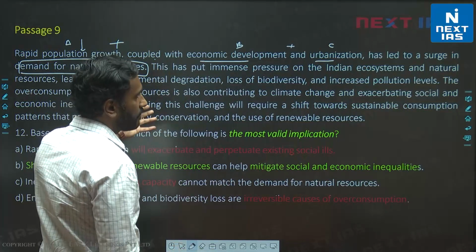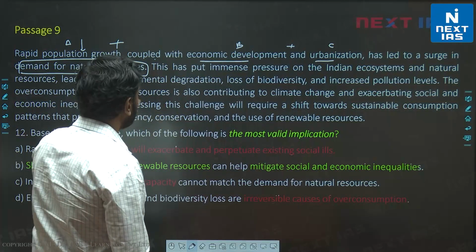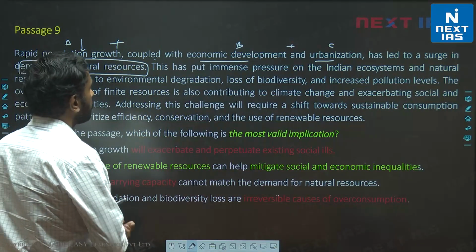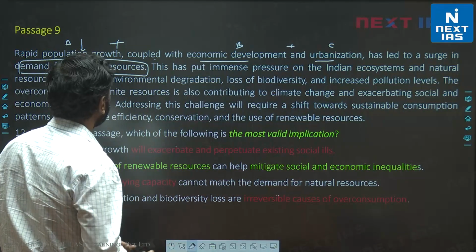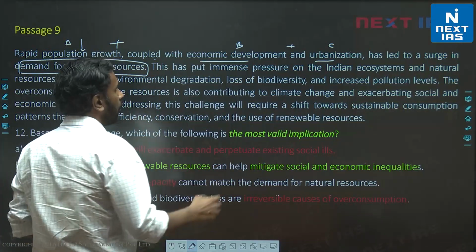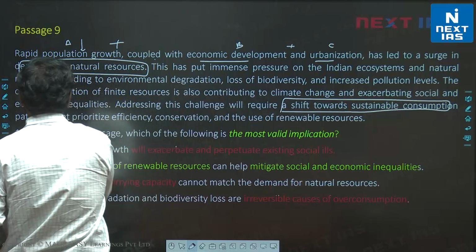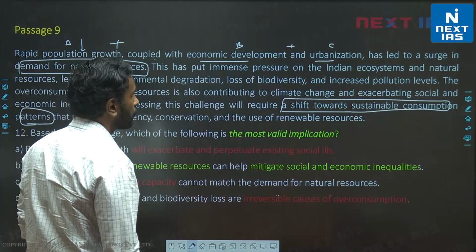This puts immense pressure on Indian ecosystems, natural resources. This leads to loss of biodiversity, environmental degradation. The overconsumption of finite resources is also contributing to climate change, exacerbating socioeconomic inequalities. Addressing this challenge will require a shift towards sustainable consumption patterns that prioritize efficiency, conservation and the use of renewable resources.